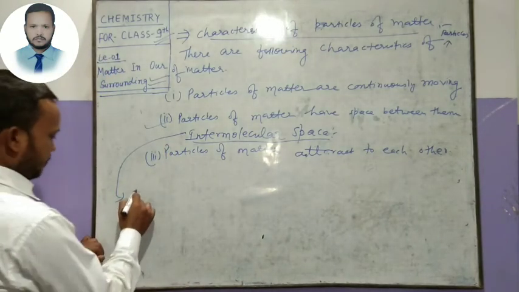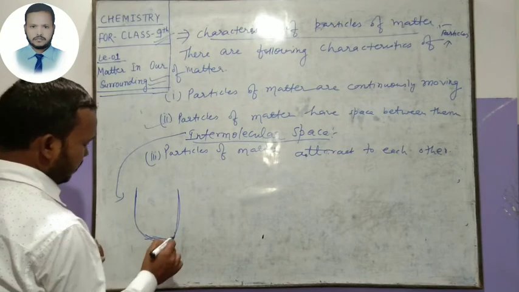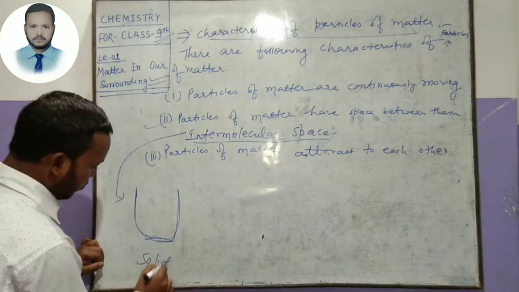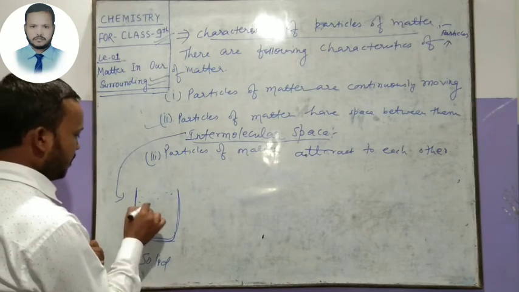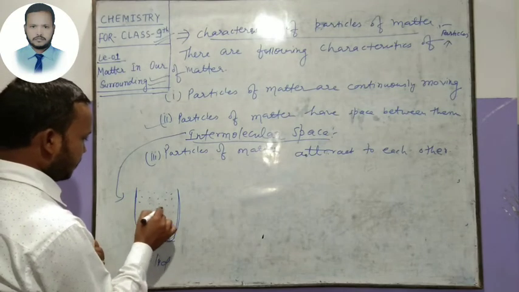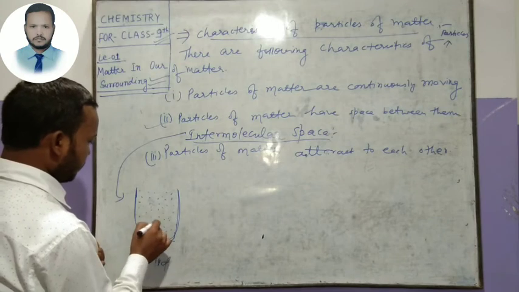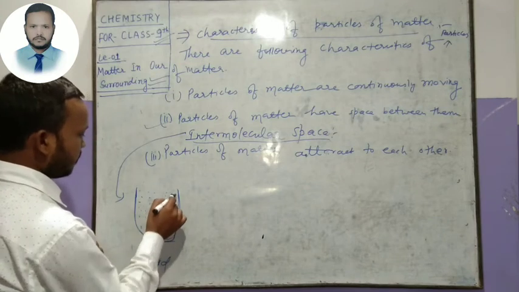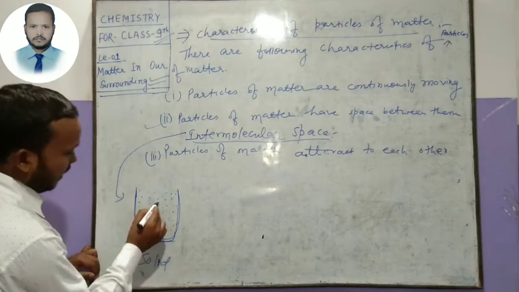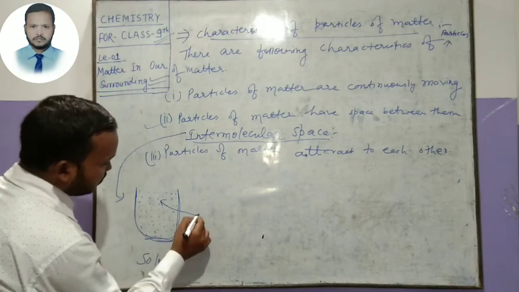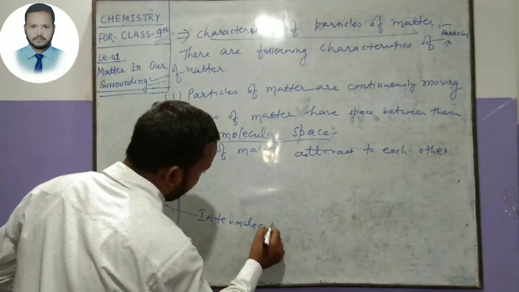For example, this is a clear lead. This is a solid matter. Its particles are closely packed to each other. Clear? These are the particles of matter, and this is the space. This space is called intermolecular space.